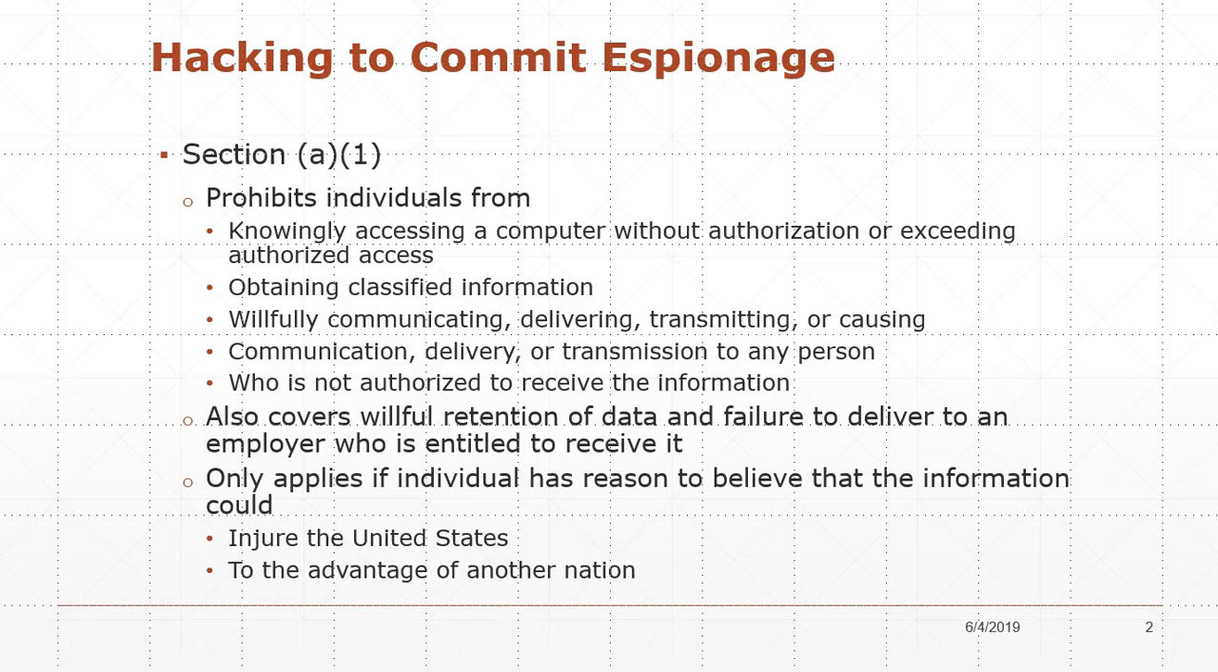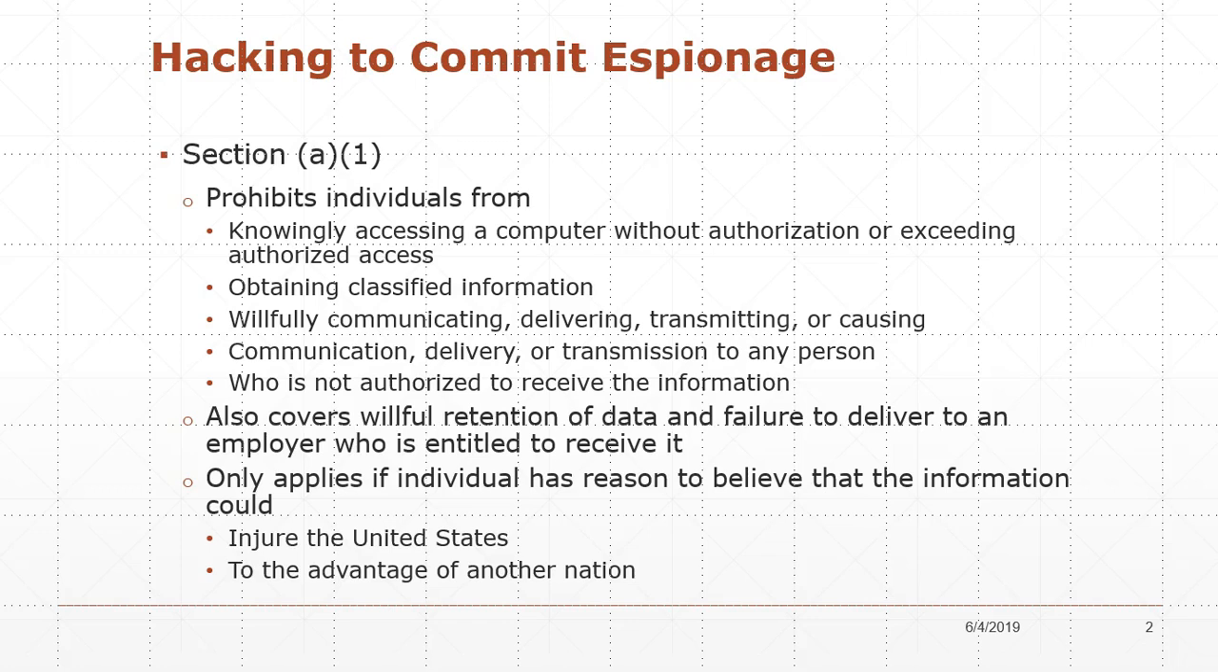Hacking to commit espionage, section A1. This prohibits an individual from knowingly accessing a computer without authorization or exceeding authorized access, and obtaining classified information, and then willfully communicating, delivering, transmitting, or causing the communication, delivery, or transmission to another person who is not authorized to receive that information. So in other words, I take information and give it to somebody or transmit it to somebody who's not authorized to receive that information.